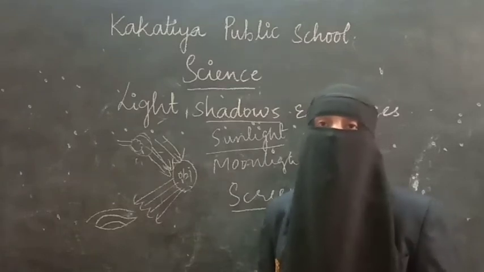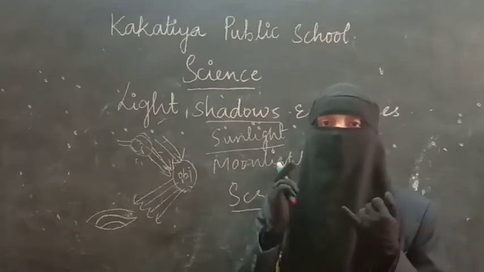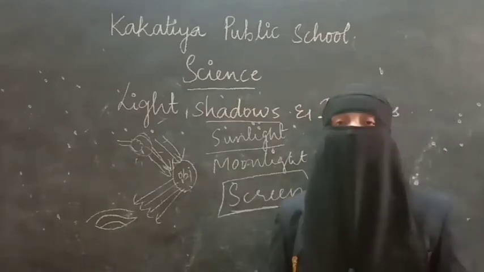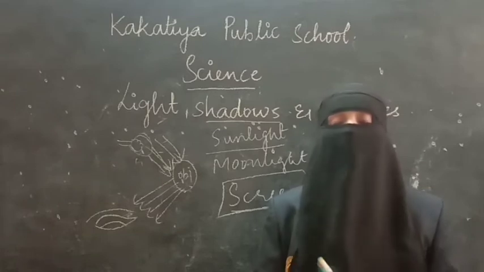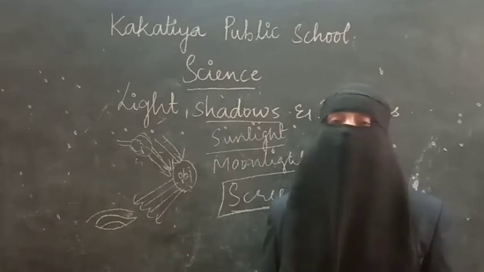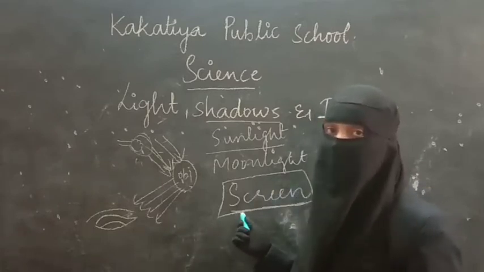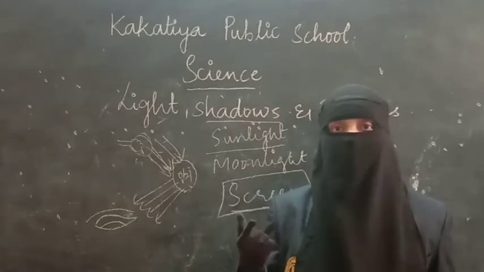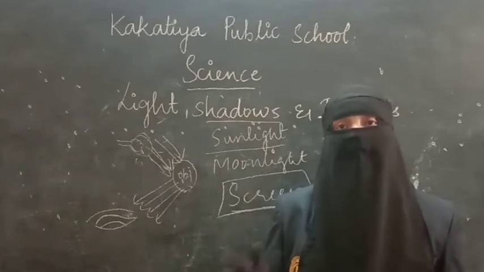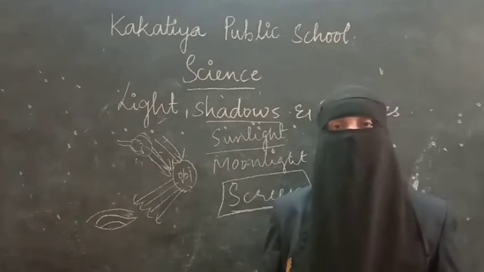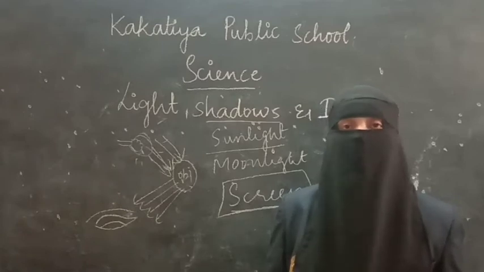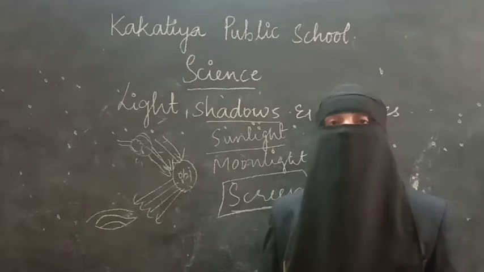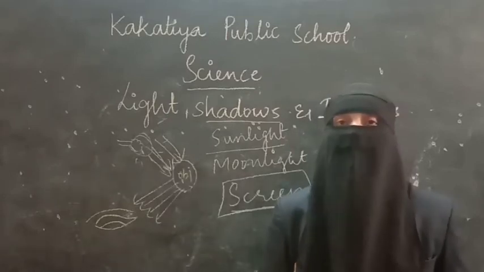That means for the formation of shadow, not only light and an opaque substance, but the screen is also an important material. If the screen is not present, we can't get the shadow. That means formation of shadow will not take place if the screen is absent. Not only screen, if any of the objects like light, screen and opaque substance are not there, the shadow will not form. Okay, if instead of an opaque substance or translucent, you take a transparent one, then also shadow will not form because light will pass through the transparent materials.